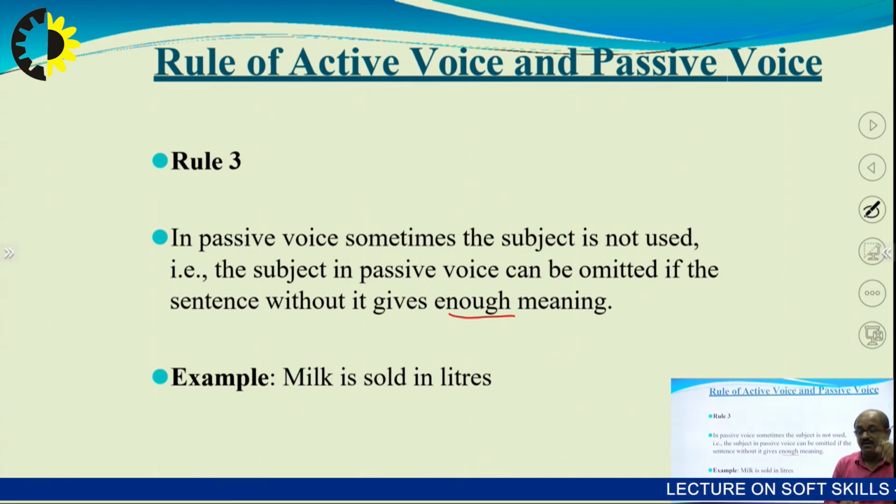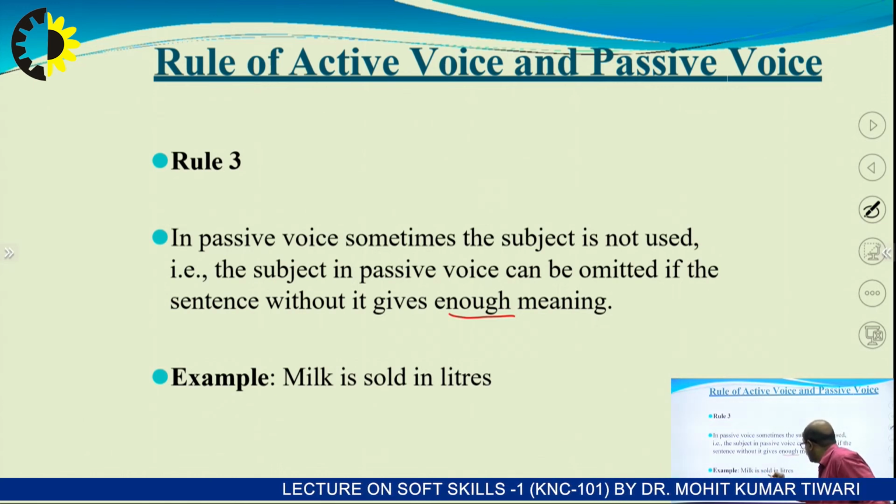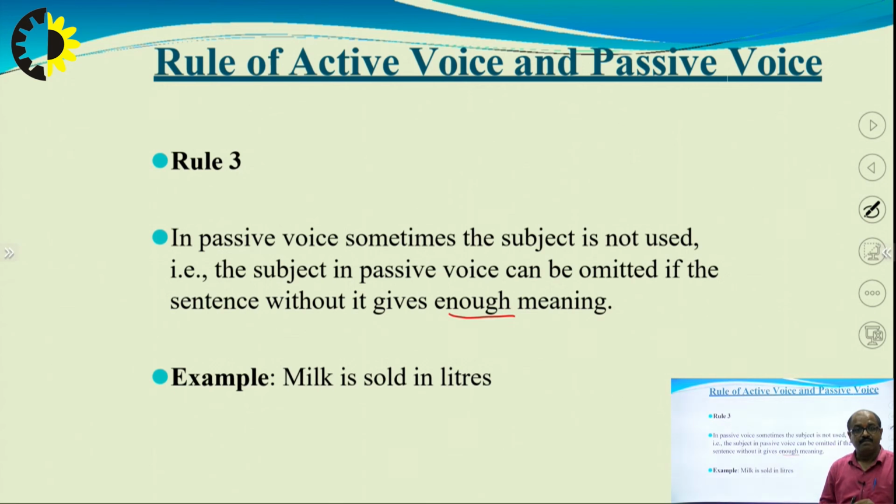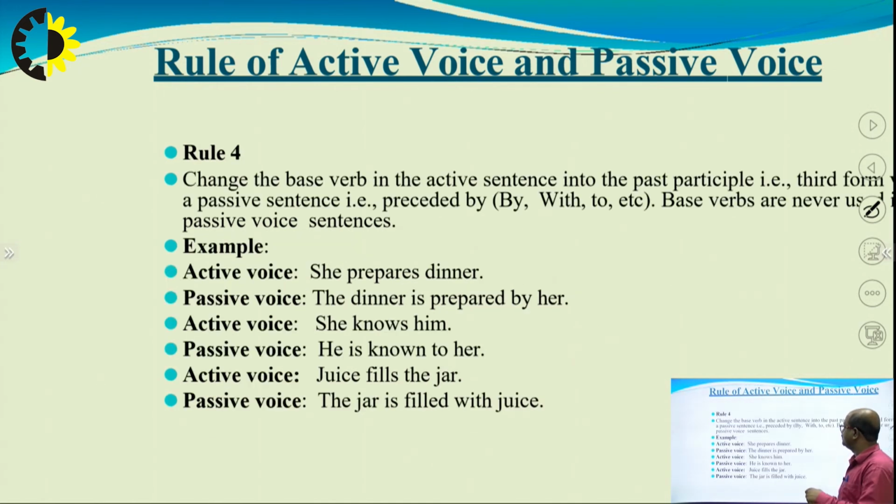For example, milk is sold in liters. Here the subject is omitted as per the rule 3. But the subject is omitted only if the sentence without it gives enough meaning. Okay. Next, rule 4.